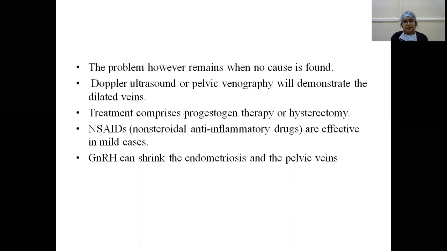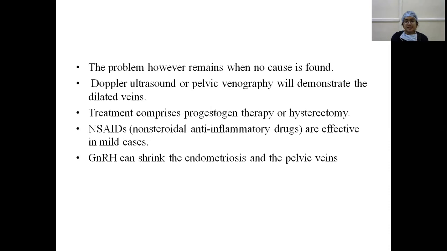Doppler ultrasonography or pelvic venography will demonstrate the dilated veins. Treatment comprises progesterone therapy or hysterectomy. So the main line of treatment is medical management: progesterone or hysterectomy. Non-steroidal anti-inflammatory drugs, NSAIDs, are effective in mild cases. GnRH can shrink endometriosis and the pelvic veins.